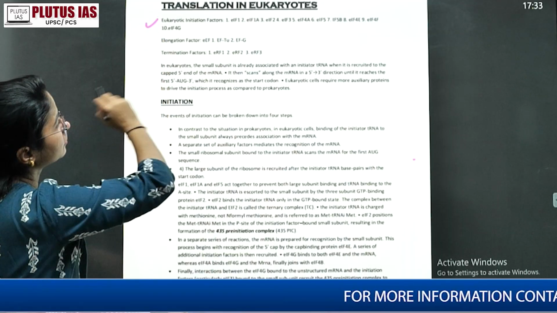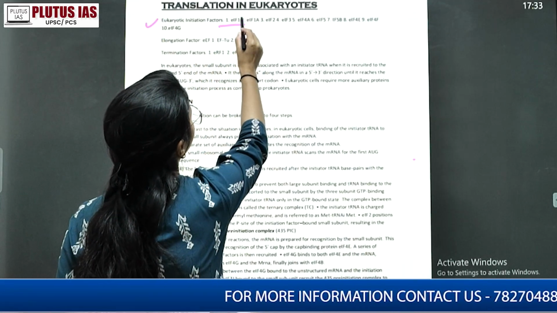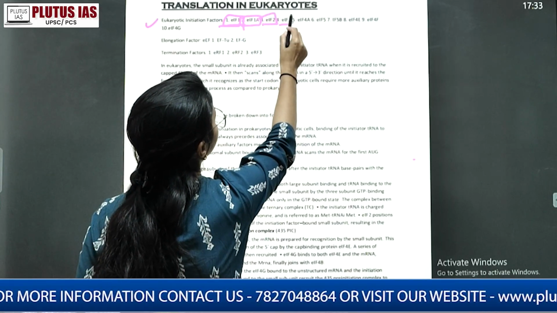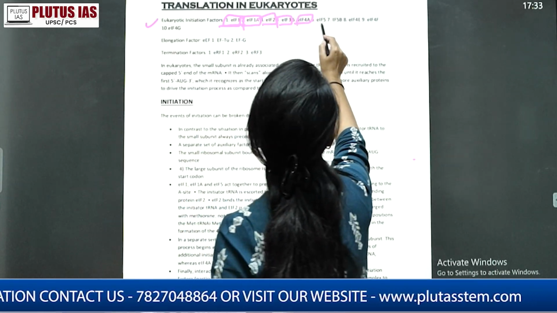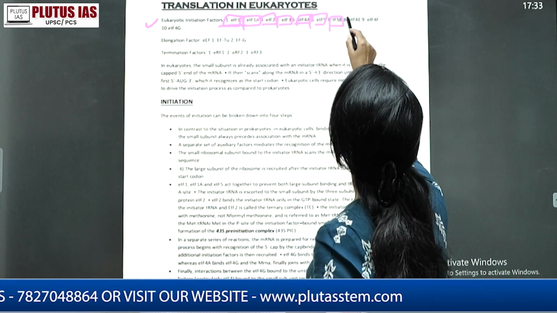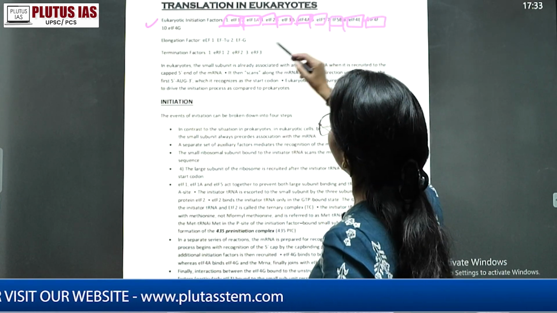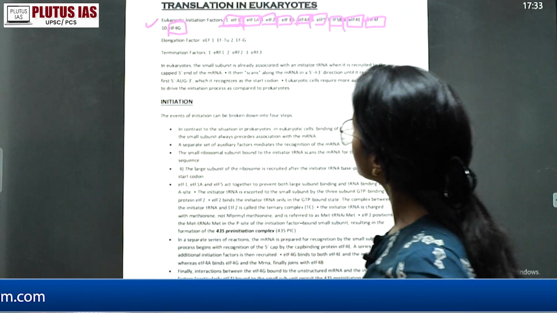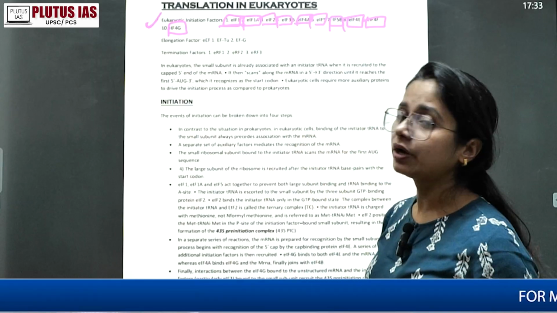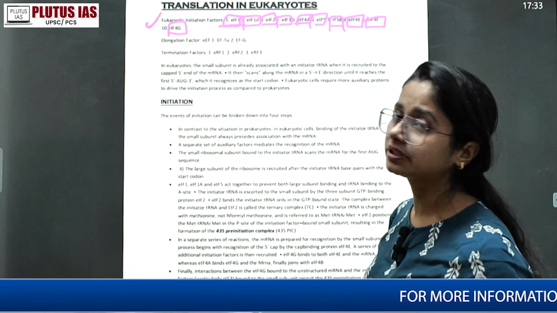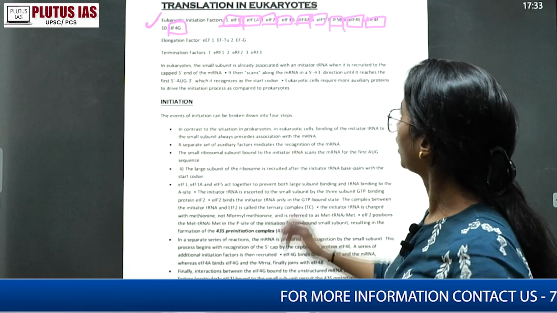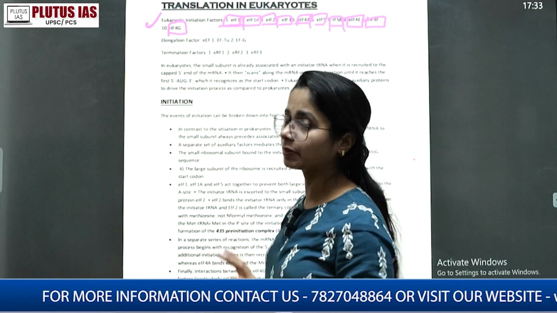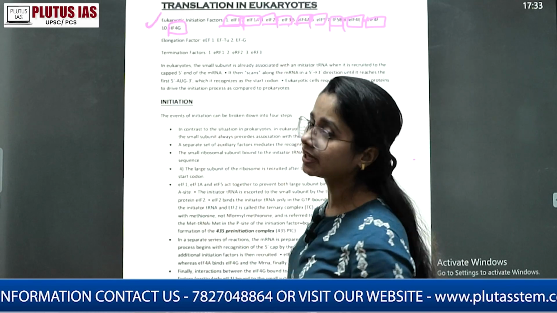The eukaryotic initiation factors are eIF1, eIF1A, eIF2, then eIF3, eIF4A, eIF4B, eIF5, eIF5B, eIF4E, eIF4F, and lastly 4G, which has a little bit of significance also. 4 has the most variants, while 3 has no variants, only one, eIF3.